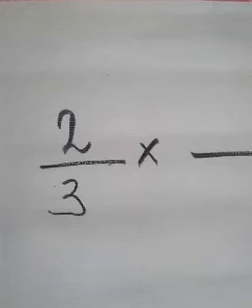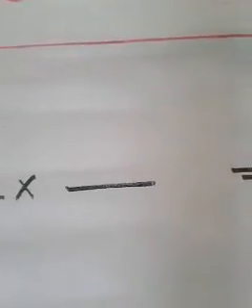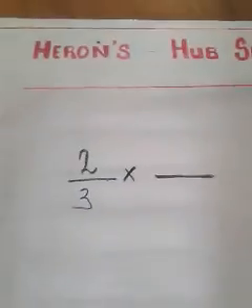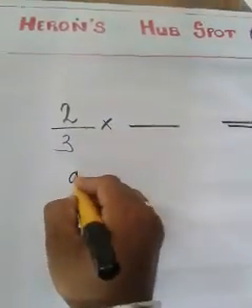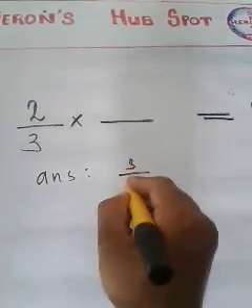Here the question is 2 by 3 into something is equal to 1. Then what will be that number? 2 by 3 into something, we have to get the result as 1. What will be that number? Think. Answer will be 3 by 2.